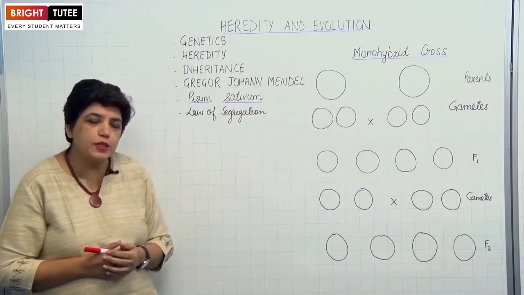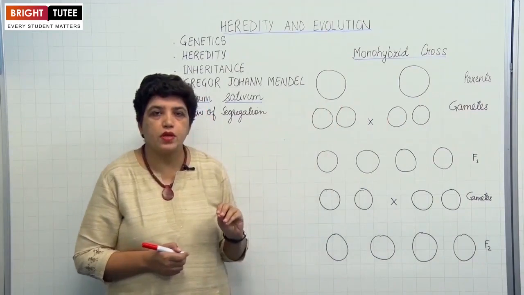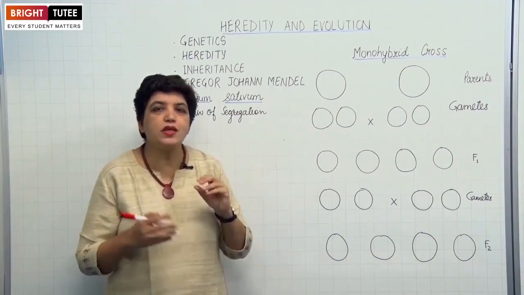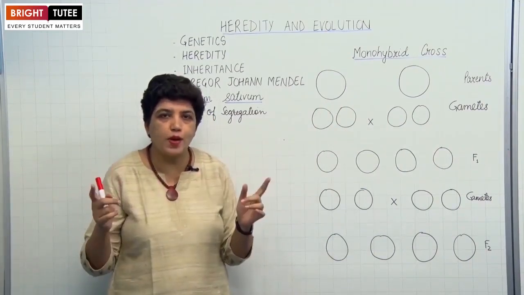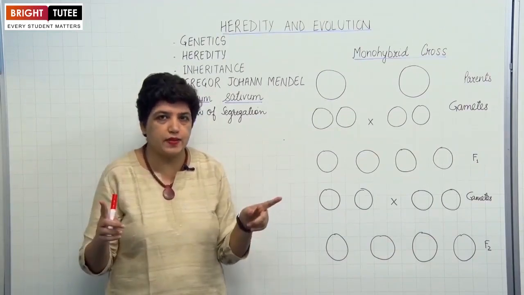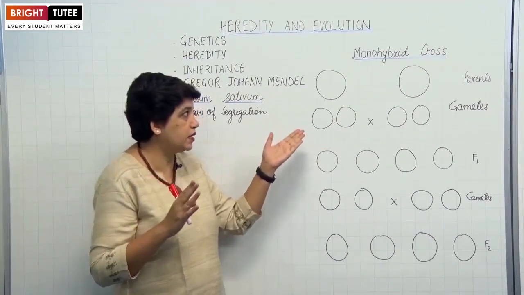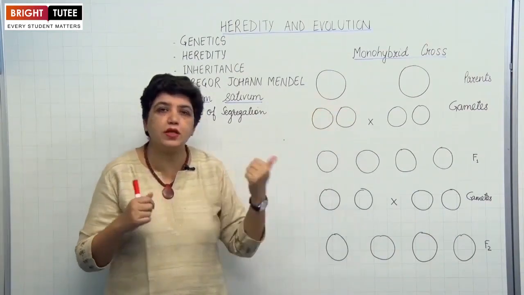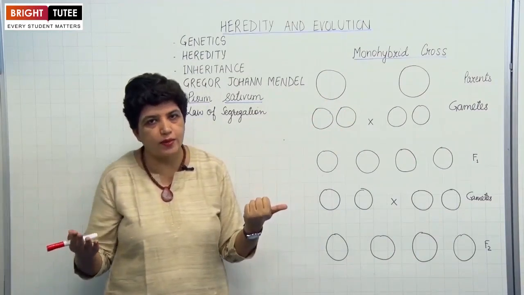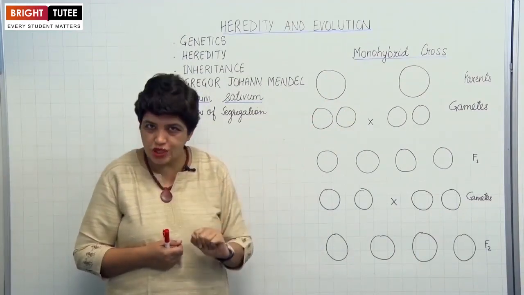Now, the first experiment which he performed was the Monohybrid Cross. In a Monohybrid Cross, there is cross breeding between two plants considering only one pair of contrasting characters. So let us consider this monohybrid cross between a tall plant and a dwarf plant. Each character is represented by a pair of genes.